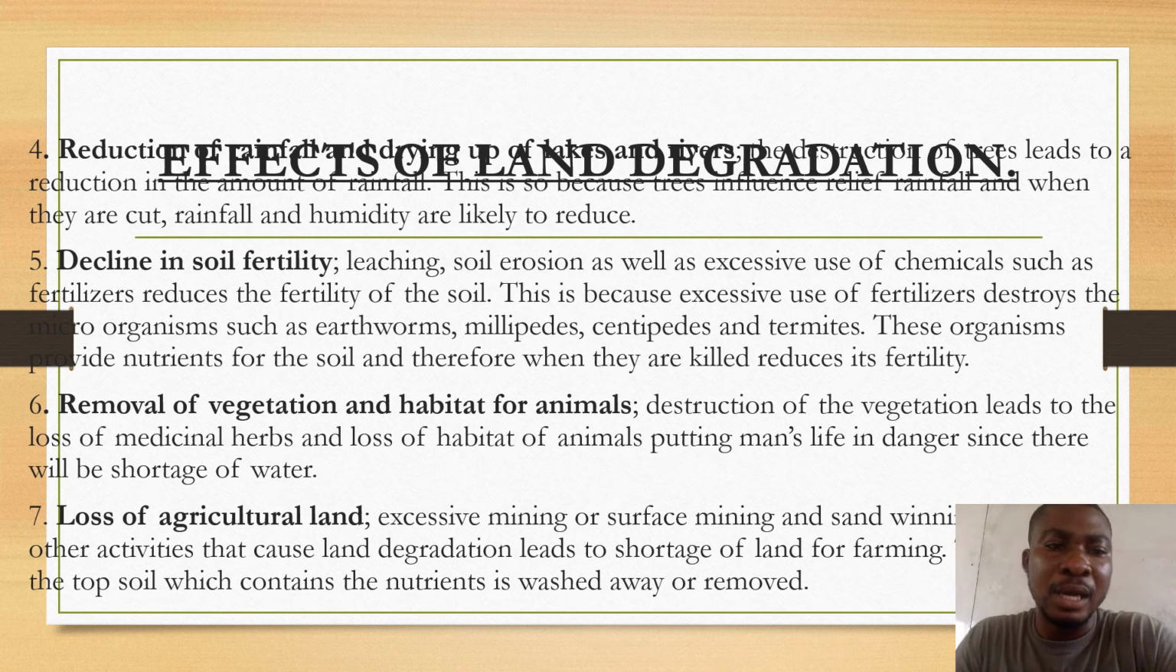Point number 6: removal of vegetation and habitat for animals. The destruction of the vegetation leads to the loss of medicinal herbs and loss of habitat of animals, putting man's life in danger since there will be shortage of water. When the vegetation is destroyed, our water bodies are dried up, and there are some herbal medicines we don't get anymore.